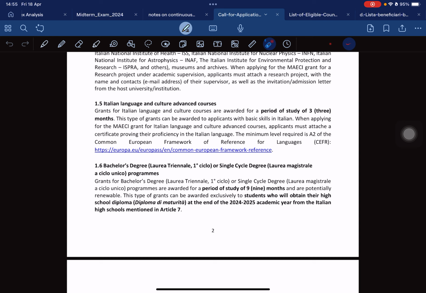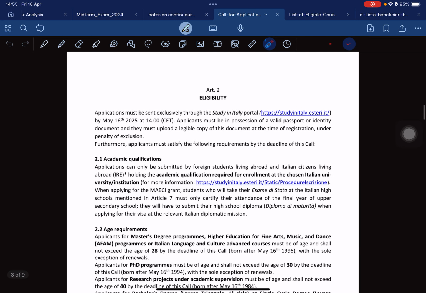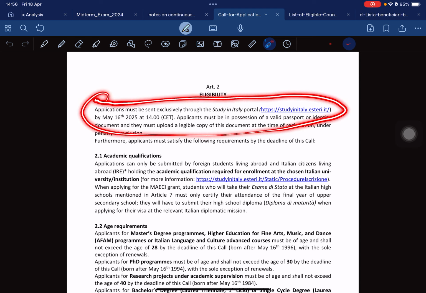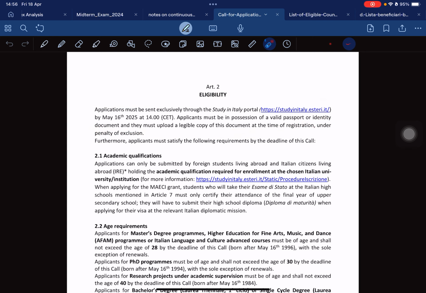The international students coming to Italy for studies, you should be a master's student or PhD. Yeah, so let me focus on that one. Now, here's another thing. There is eligibility, so I'll talk about the countries which are eligible for this. As it says here, you can find it exclusively through the Study in Italy portal. You can get all the necessary requirements there.